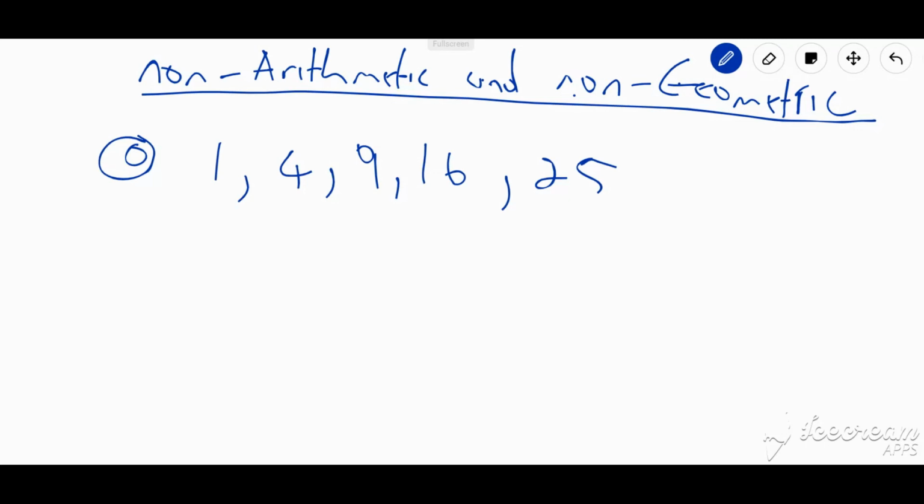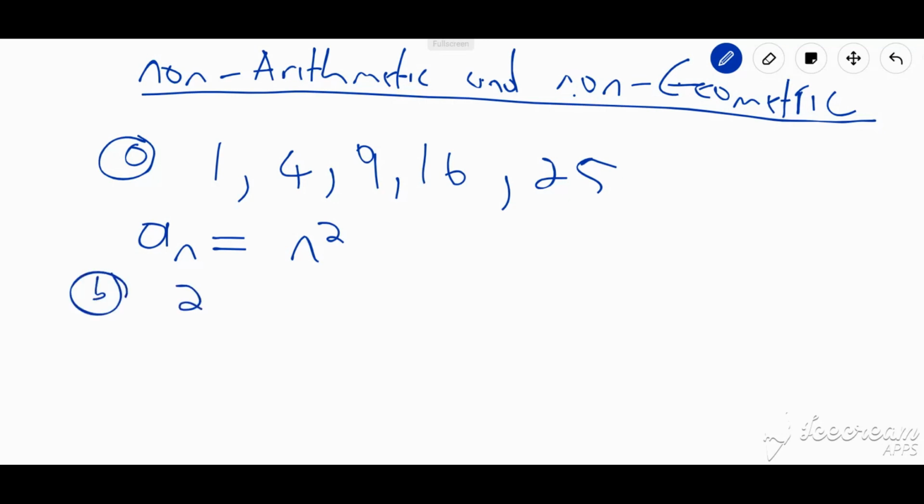So to define this sequence, I'm just going to have a_n equals n squared. And of course, when I input 1 here, I should get the first term. So we input 1, 1 squared is 1. We input 2, 2 squared is 4. We input 3, 3 squared is 9, and so on. From this sequence, I could probably even derive a next sequence. Let me call this B.